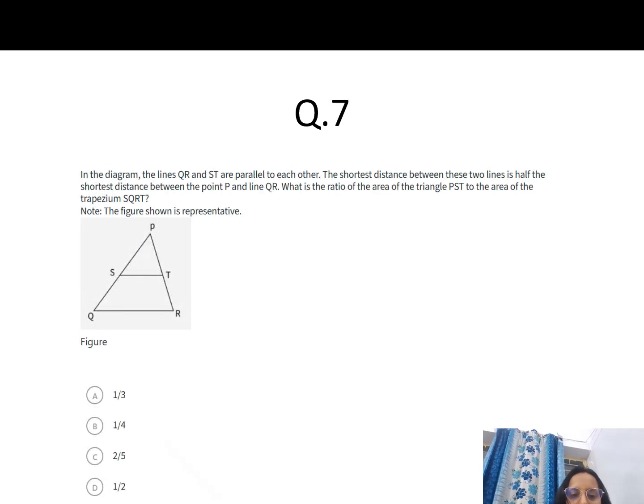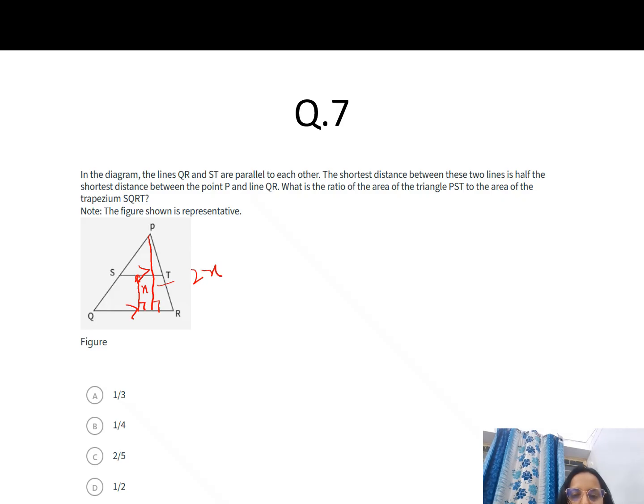Now question number 7. In the diagram, the lines QR and ST are parallel to each other. What is it saying? The shortest distance between the two lines is half the shortest distance between point P and line QR. Okay, so we know the shortest distance is always a perpendicular. So what it is saying is that this height, the height between this line and this line, if it is x, then the other is 2x.